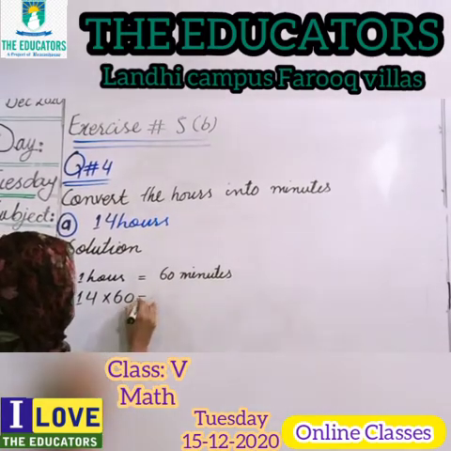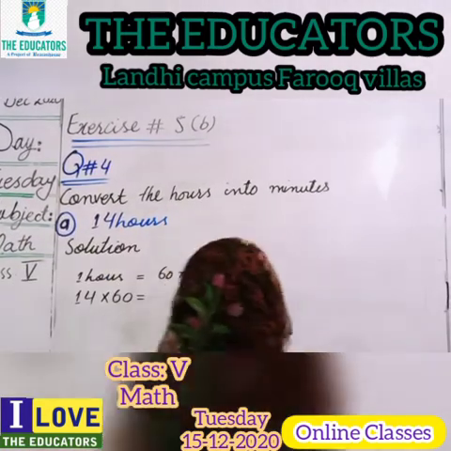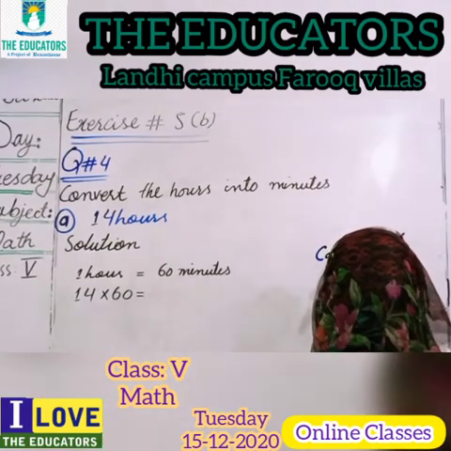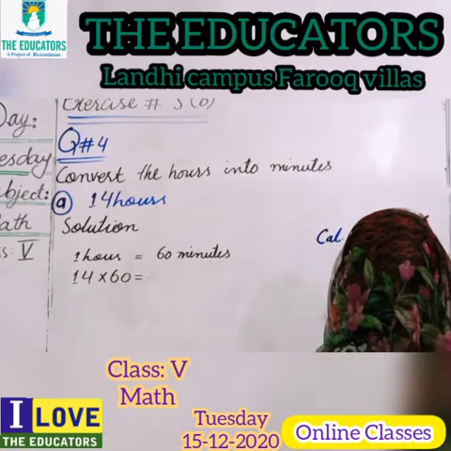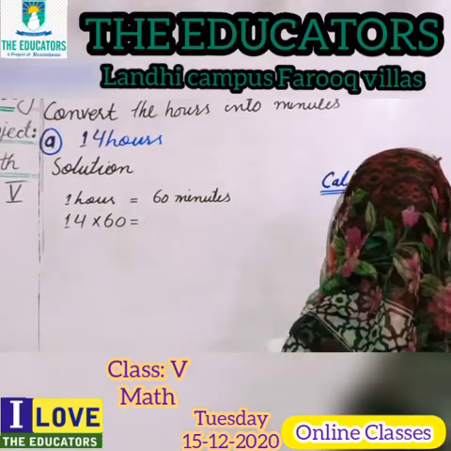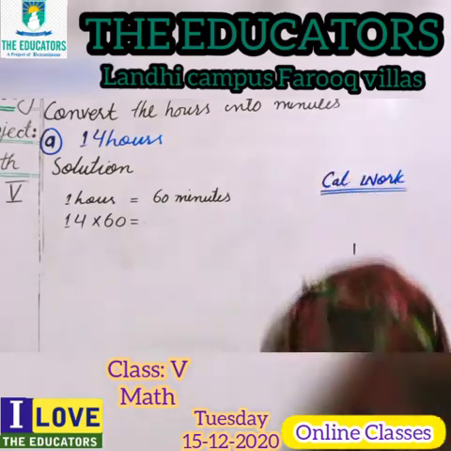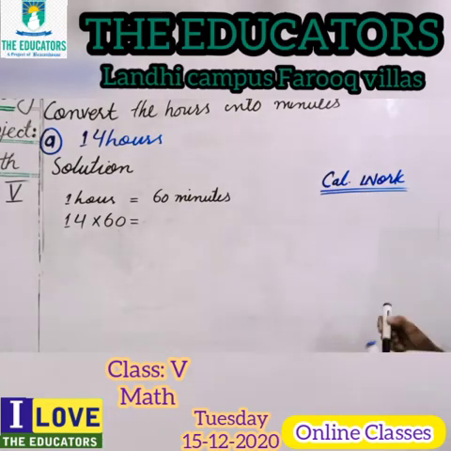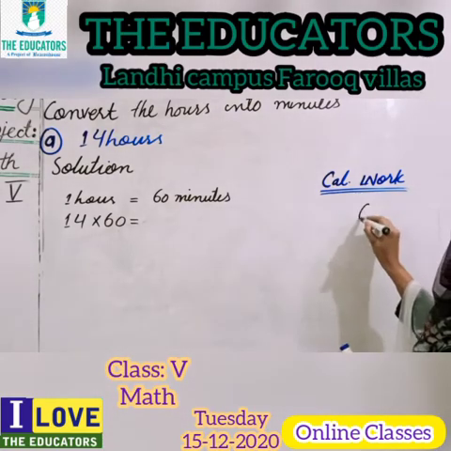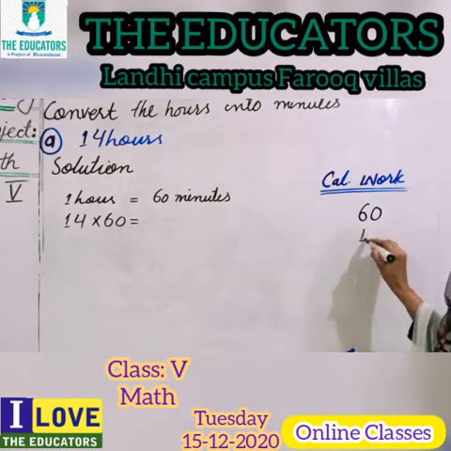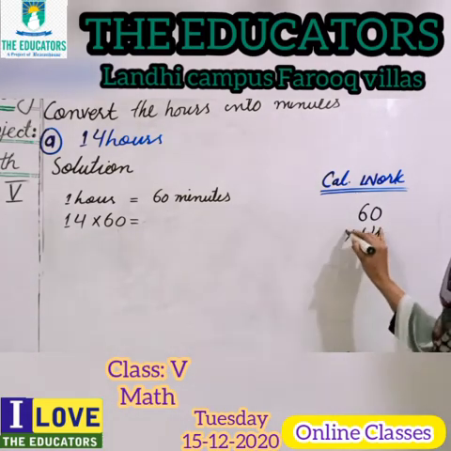Now after this, we will do the calculation work. Look here, students, calculation work. You can say a rough column, so we will do the rough work here. Okay, how? I am placing here 14 and 60, and I am multiplying.